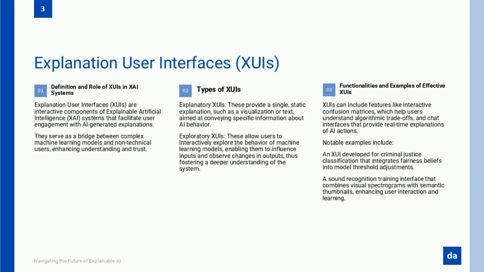Here's how XUIs do it. Explanatory XUIs. These are simple, straightforward, and static. They provide clear answers, like a chart showing which features influenced a decision. Think of them like a snapshot, a quick and easy way to get answers. Exploratory XUIs. These take it to the next level. They're dynamic, interactive, and let you experiment. Want to know how changing a customer's engagement score affects a prediction? Exploratory XUIs give you the tools to explore, tweak, and learn.